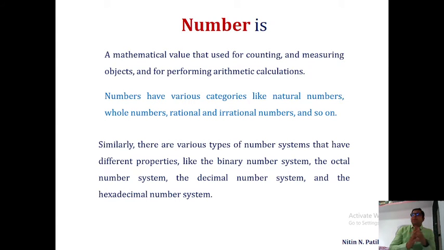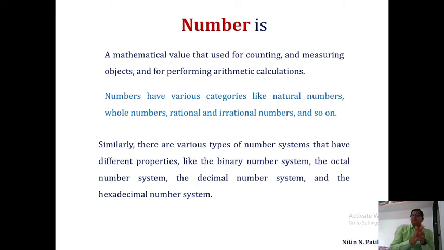We will also learn them in our next lecture on computer system number systems. One is the binary number system, another is the decimal number system, third is the octal number system, and fourth is the hexadecimal number system. It is also a number system.